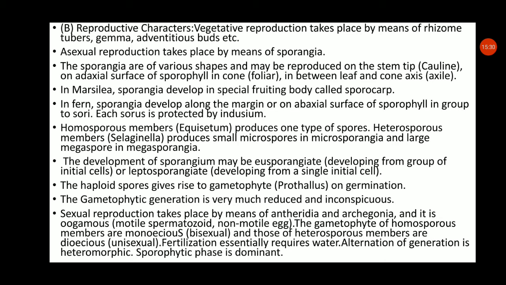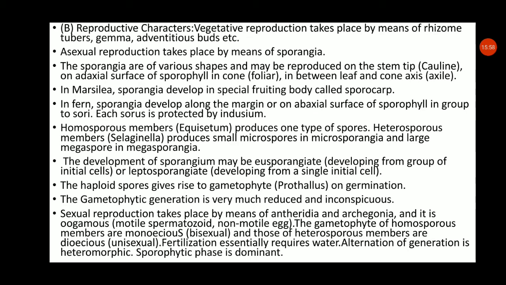This sexual reproduction is oogamous, that means the size of the female gamete is larger than the male gamete, and the male gamete is motile and the female gamete is non-motile. Oogamous means motile sperms and a non-motile egg. When the male and female gametes fuse, they form the zygote.